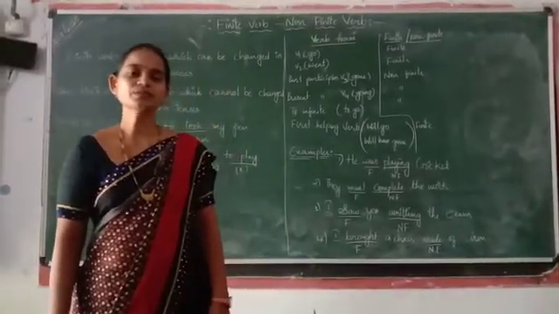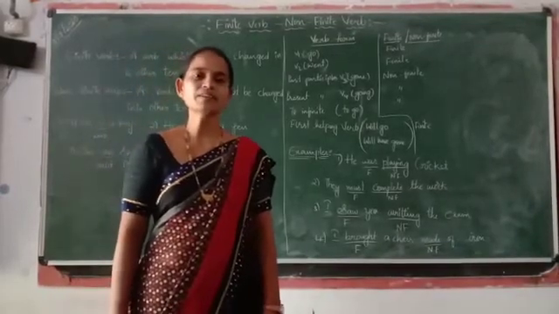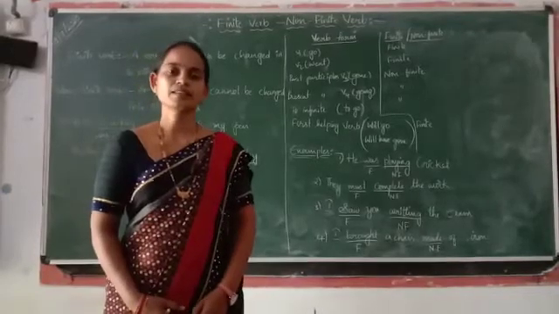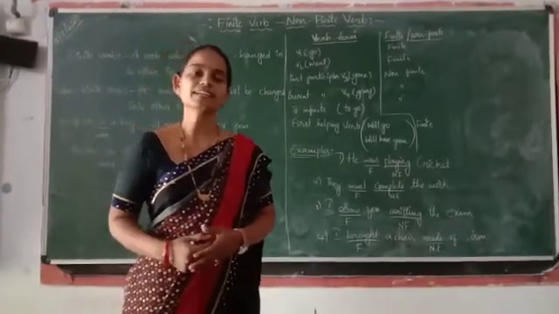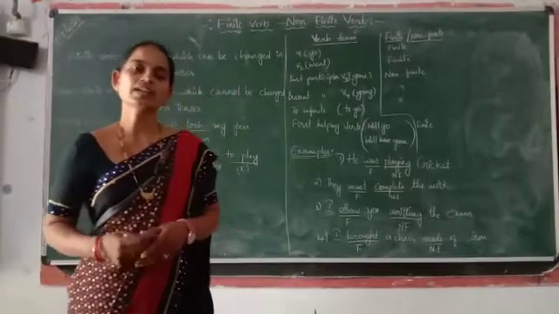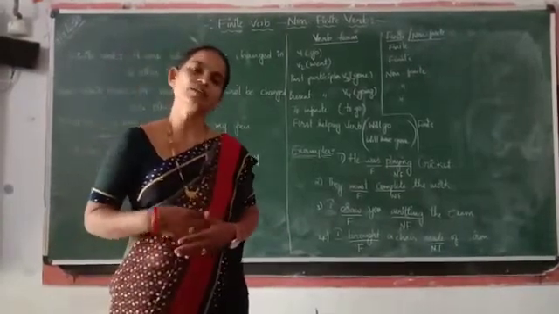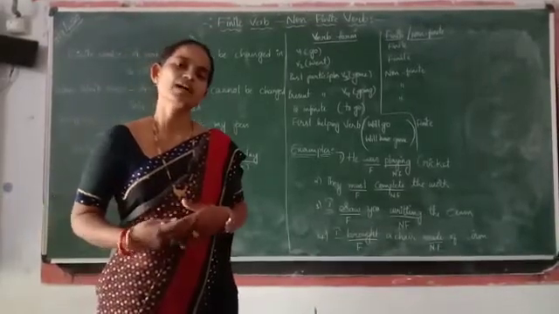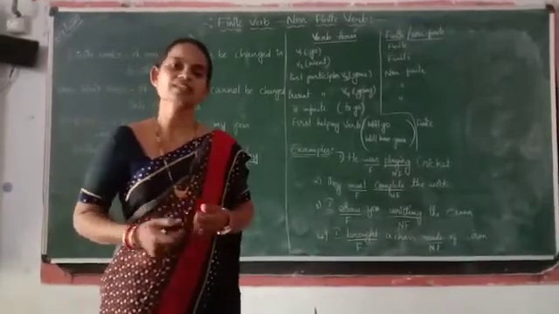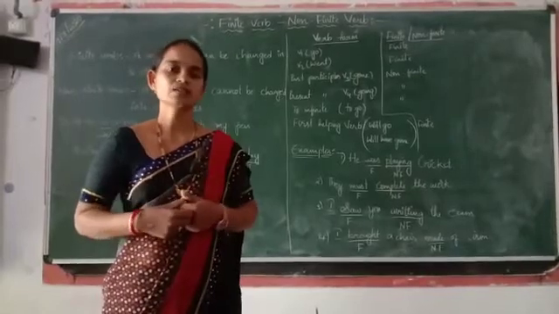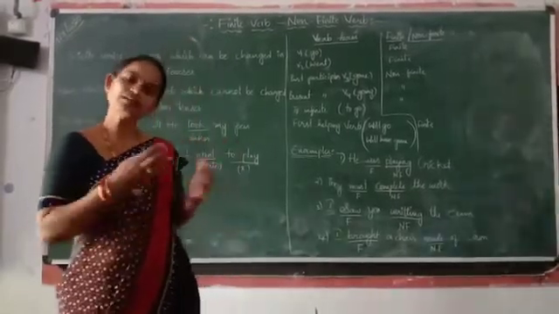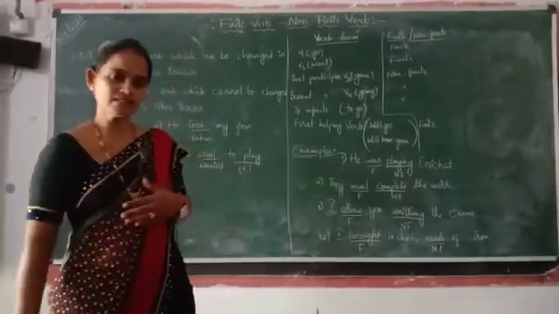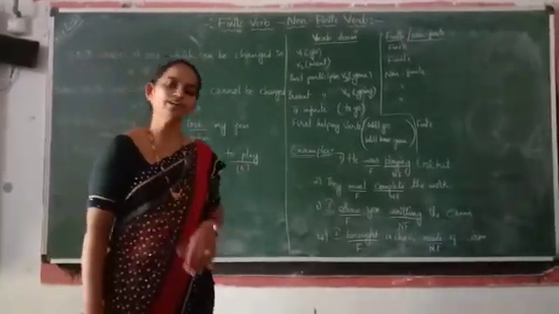Today I am going to explain a part of high school grammar, that is verbs, apart from verbs, that is finites and non-finites. Already in your previous classes you learned what are verbs. In verbs we have main verbs, helping verbs, and the helping verbs are again divided into auxiliaries and modals. So after learning that topic, what are verbs, we are going further, that is finite and non-finite verbs.